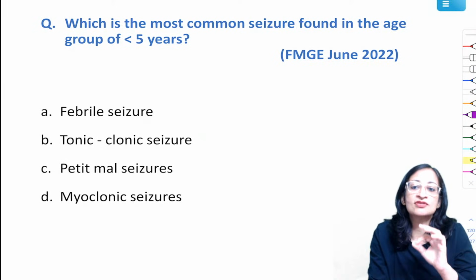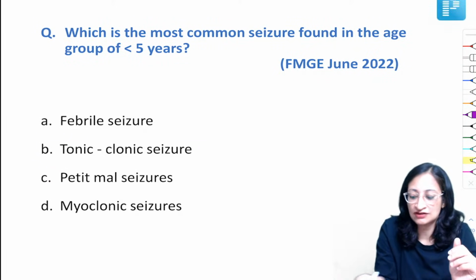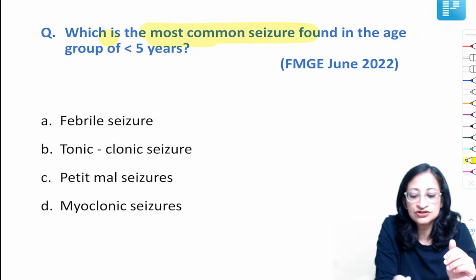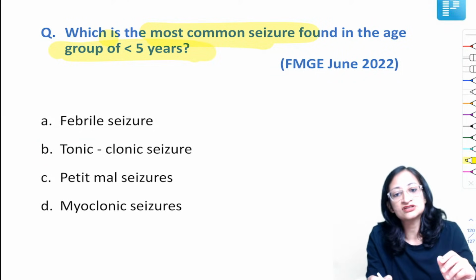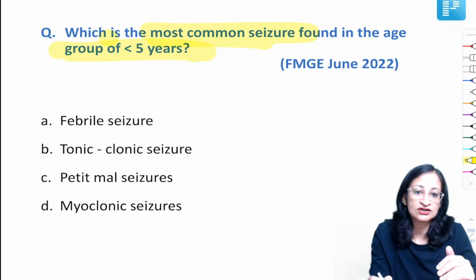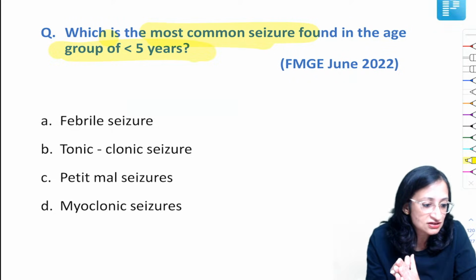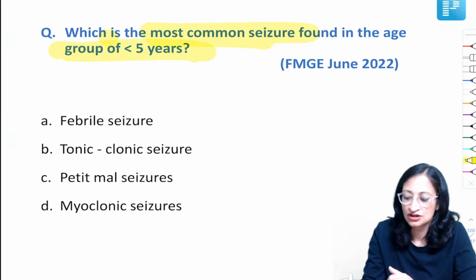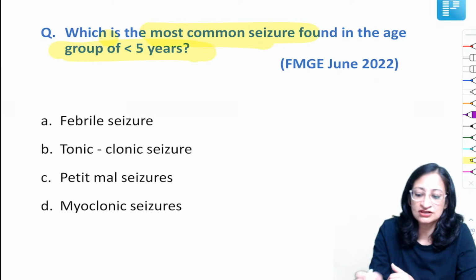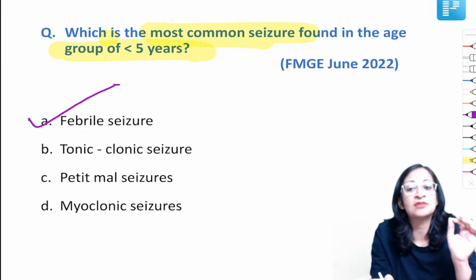Which is the most common seizure found in the age group of less than 5 years? So the most common cause of seizure in the age group of less than 5 years, is it febrile seizure, tonic-clonic seizure, petit-mal seizure or myoclonic seizure? So I'm sure all of you will answer it correctly. Vikrant, Ehmer, Andrews, Stalin, very good. So the most common seizure found in the age group of less than 5 years is febrile seizures.